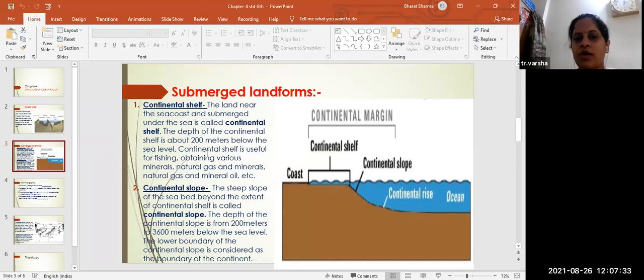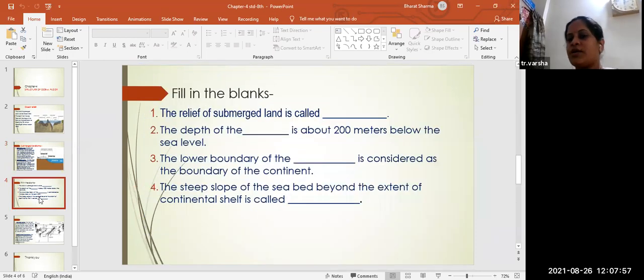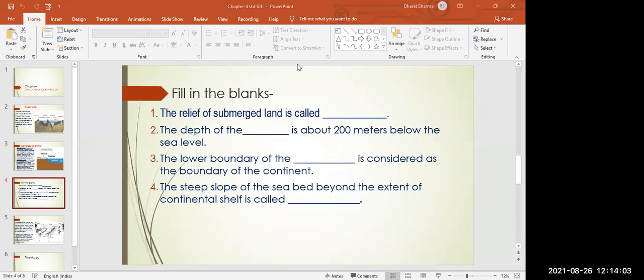Okay, so continental shelf and continental slope is there, and this is about all continents. After all continents we are surrounded with the oceans. So till here this is the boundary for the continents. After that we'll see later on what all things are there after that. Slowly.